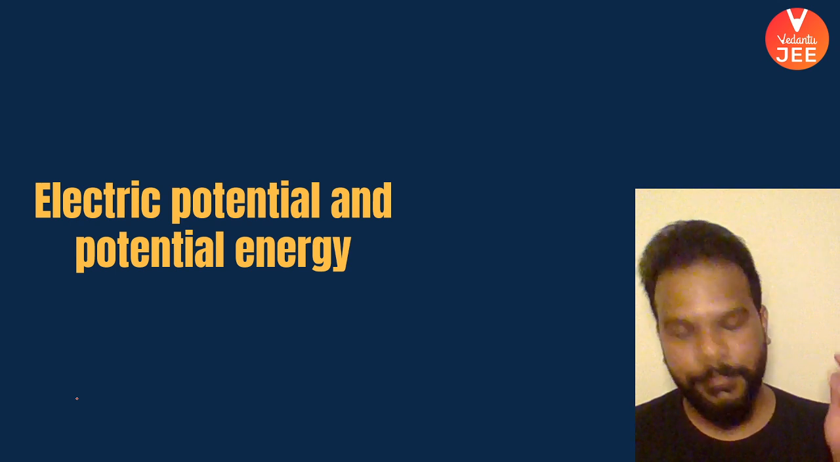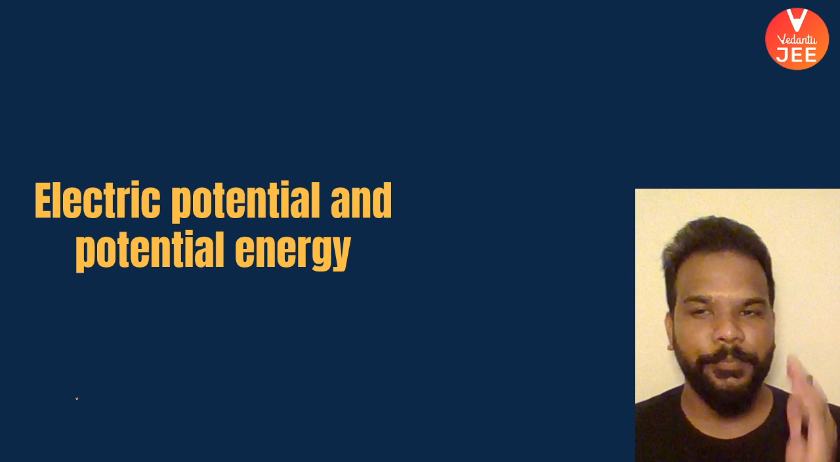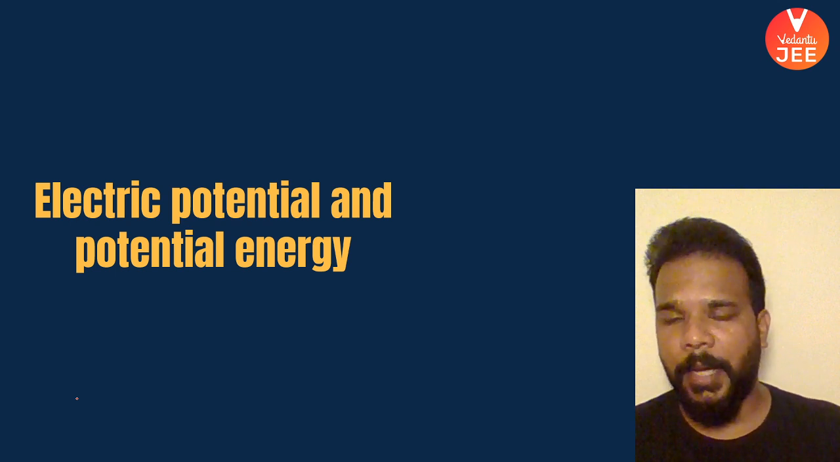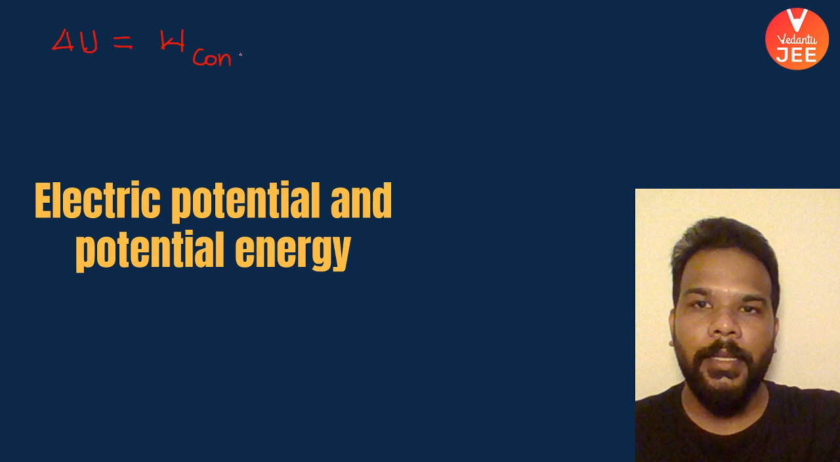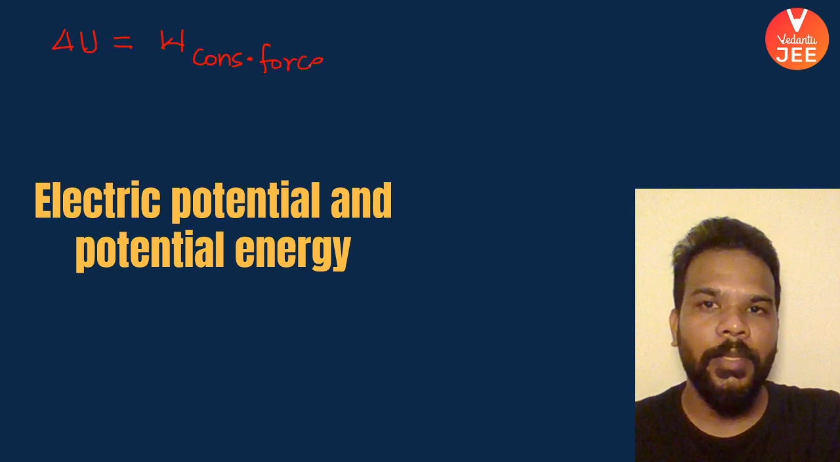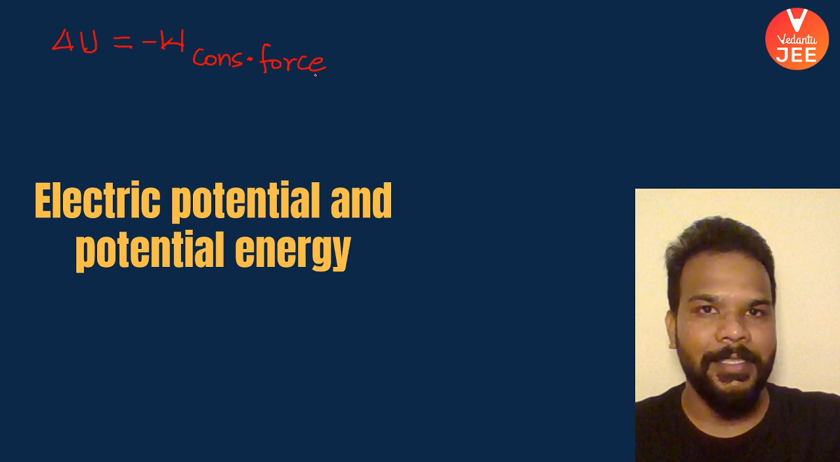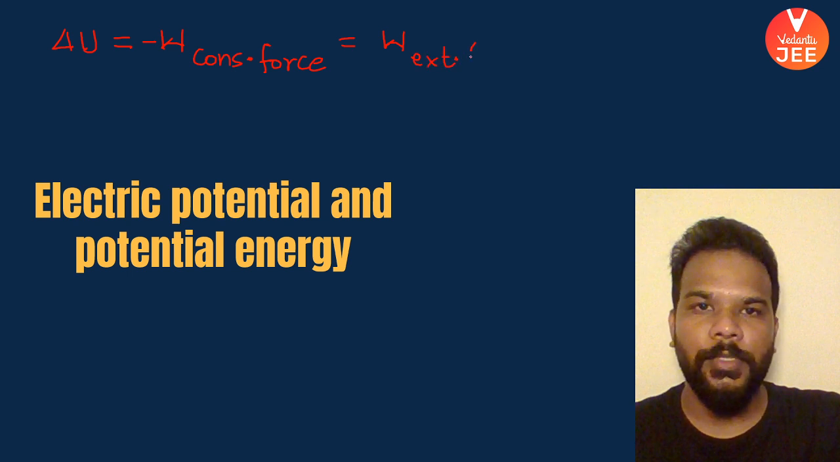Okay, so guys, coming back, not getting carried away. In the chapter of work, energy, and power, we understood that the potential energy change is only related to the work done by the conservative force. And how were they related? The potential energy change is the negative of the work done by the conservative force and is equal to the work done by the external force.